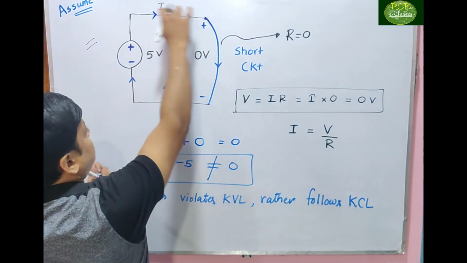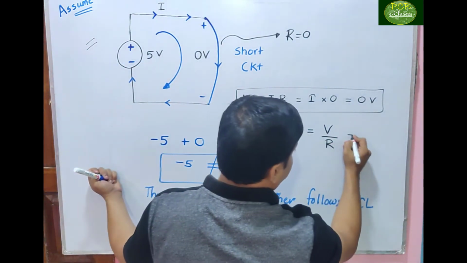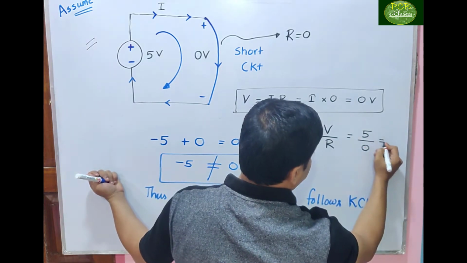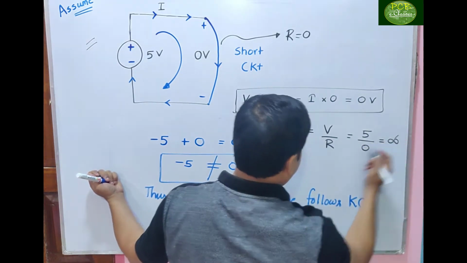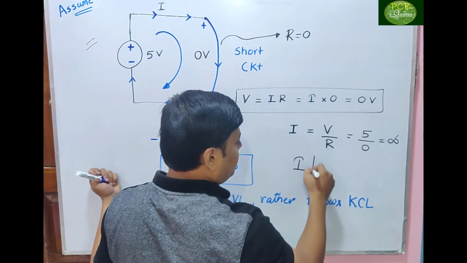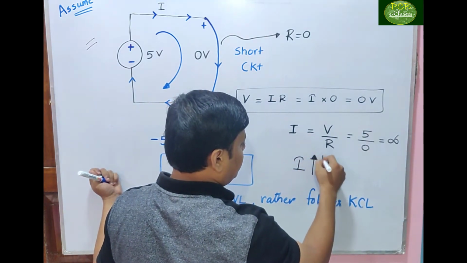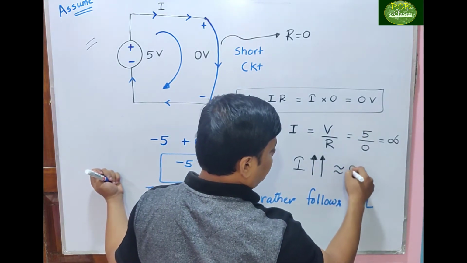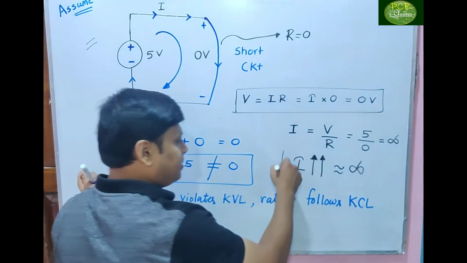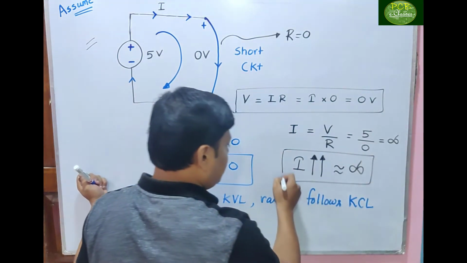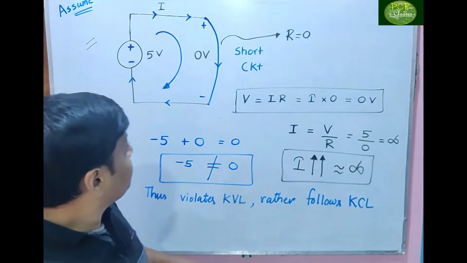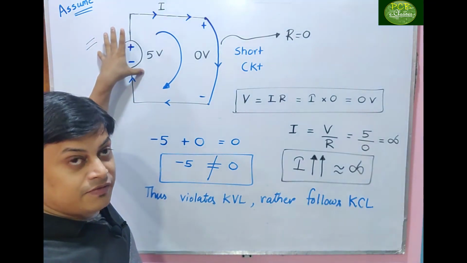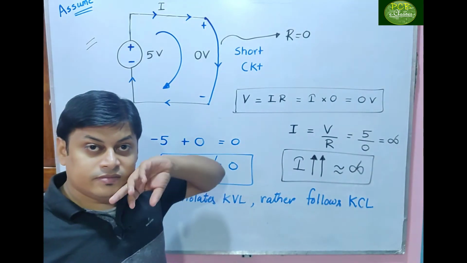What is the voltage here? Voltage is finite, 5 by 0. So what is its answer? Infinite. That means the current will be very, very high, equal to infinite. Now tell me, can a finite source give infinite current?